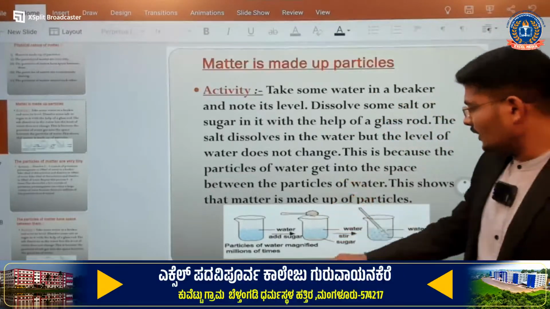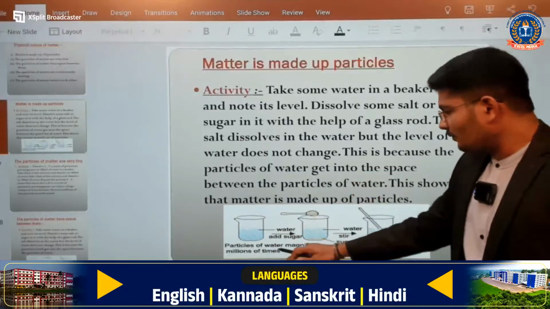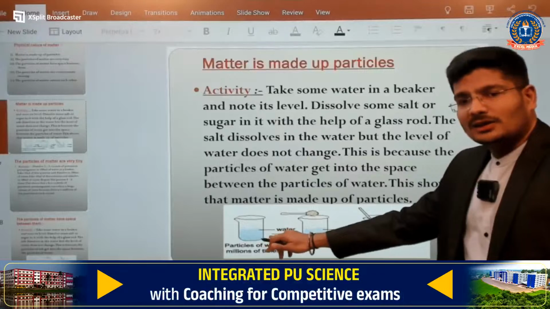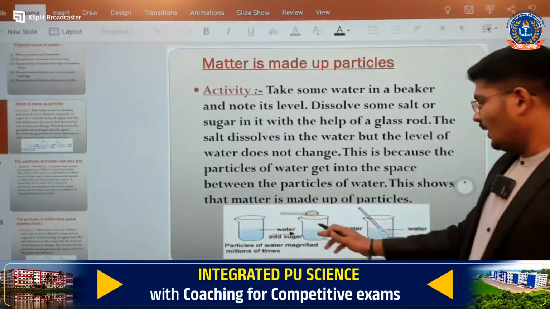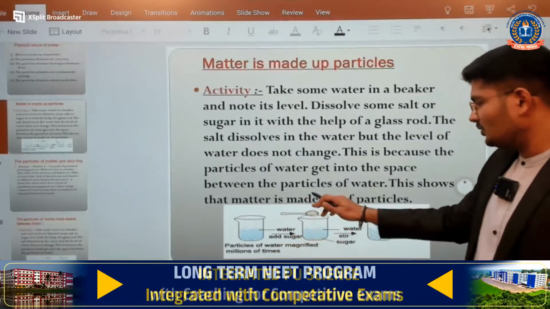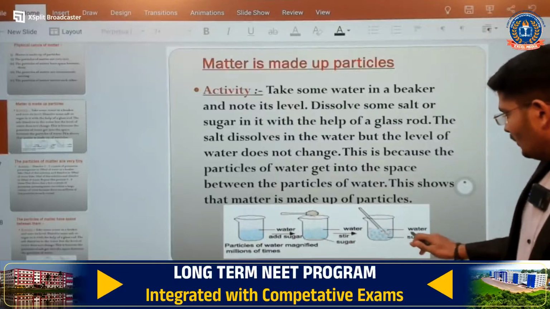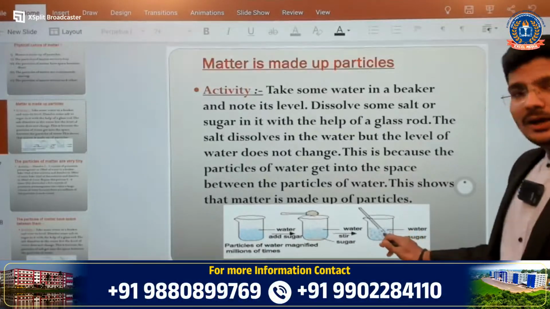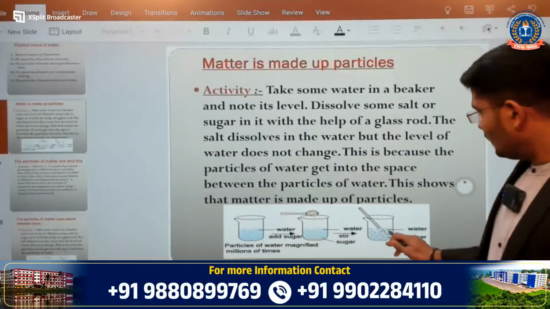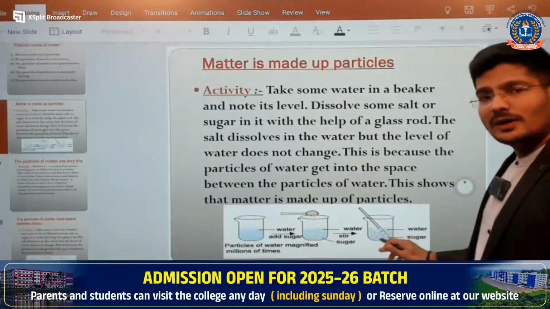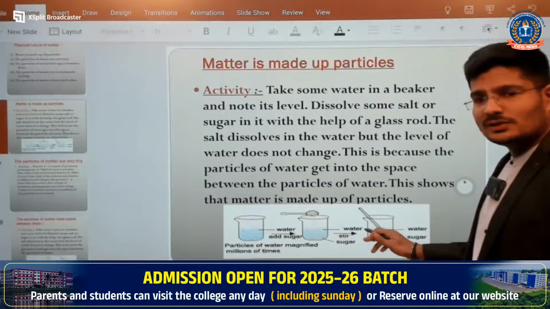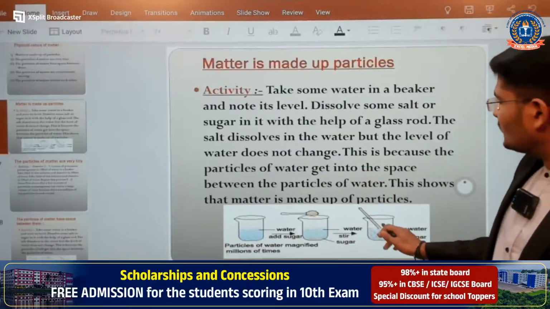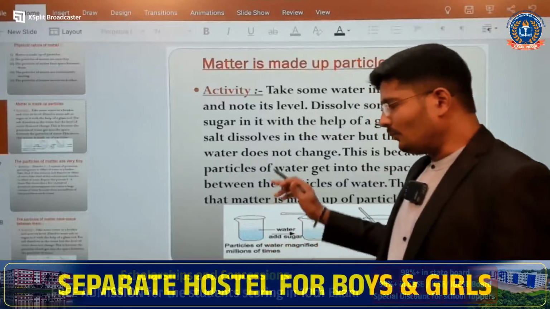Thereby you can see the particles of water magnified a million times. Here they have added sugar to the water, and you can see two things, water molecules as well as sugar molecules. Water molecules are in blue color, and sugar molecules are in orange color. So these are the particles. Matter is made up of particles. You can take this as the best example. Understood?